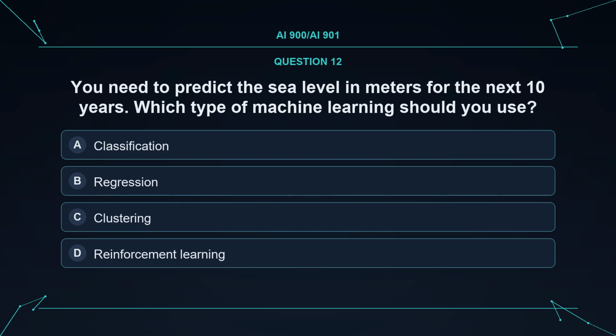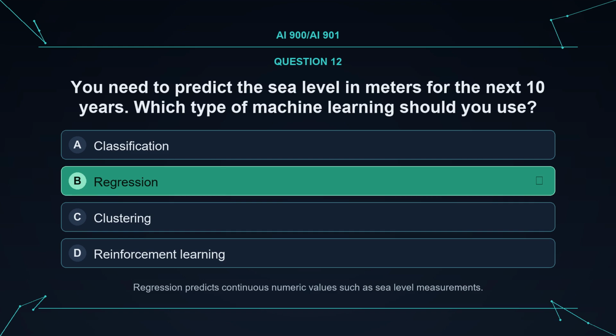Question. You need to predict the sea level in meters for the next 10 years. Which type of machine learning should you use? Option A. Classification. Option B. Regression. Option C. Clustering. Option D. Reinforcement learning. The correct answer is B. Regression. Explanation. Regression predicts continuous numeric values such as sea level measurements.